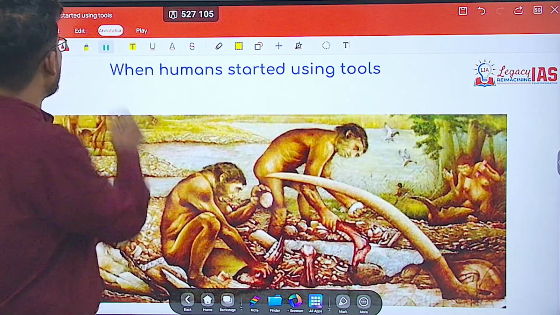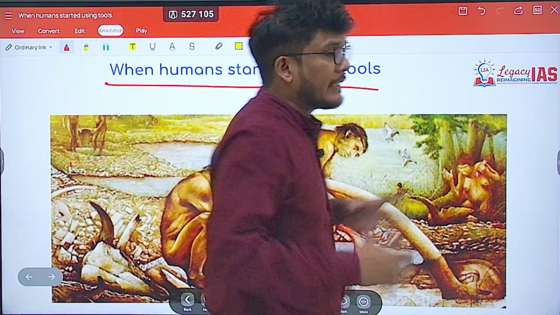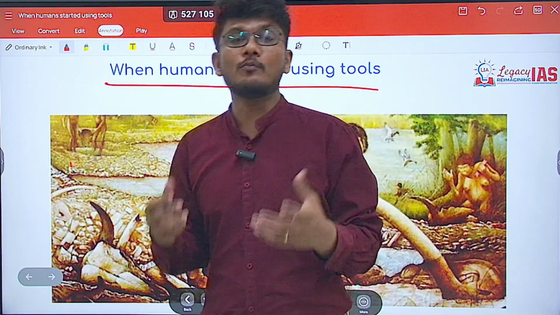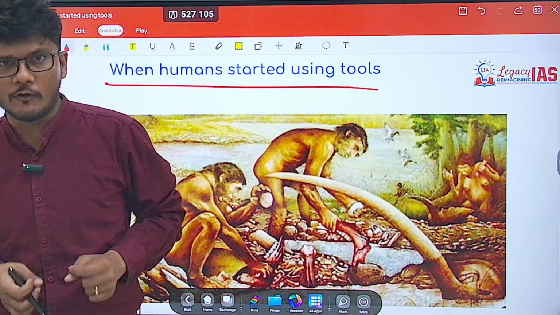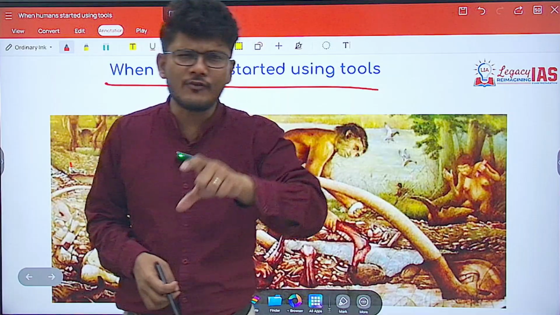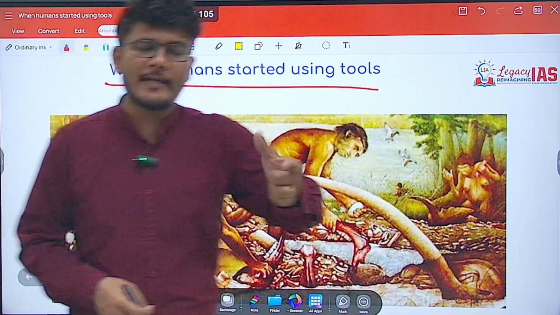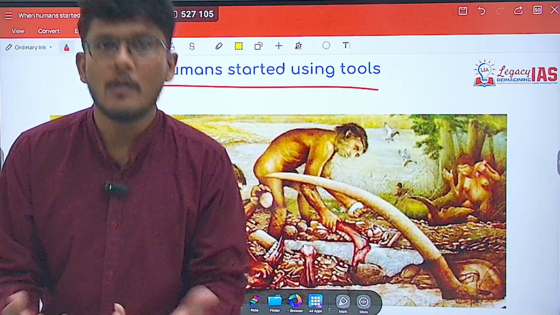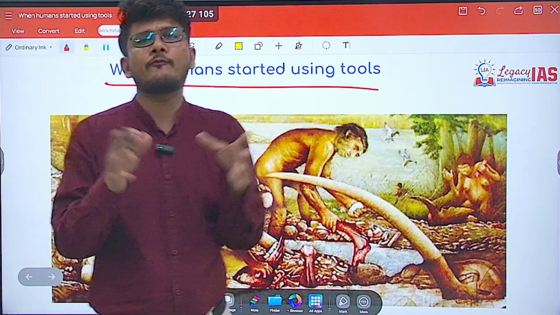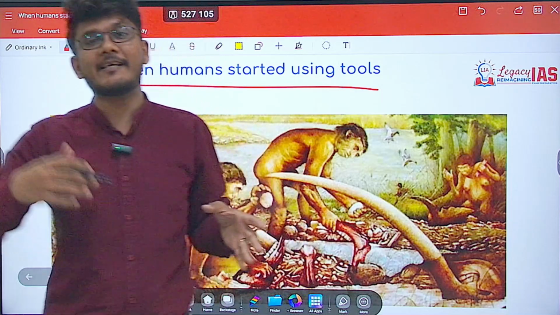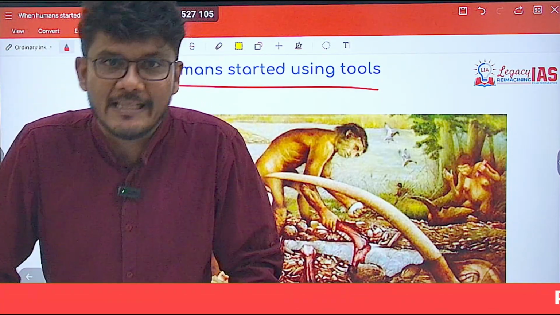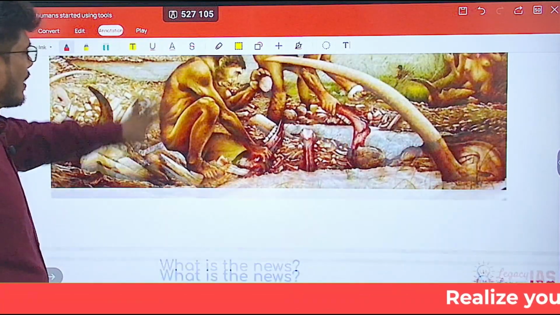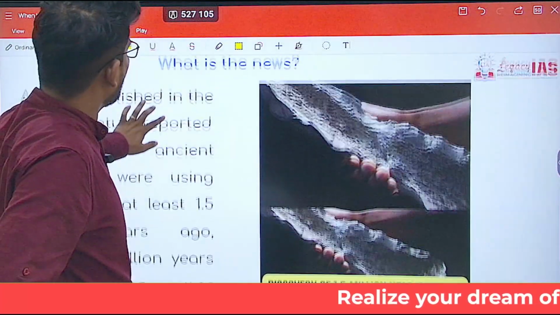In this lecture, we will be discussing the timeline as to when humans started using tools. We'll dig deep into it and also see whether tool creation, invention, imagination, and conceptualization of tools is exclusive to humans, or whether other creatures have done this previously as well. So what is the news all about?